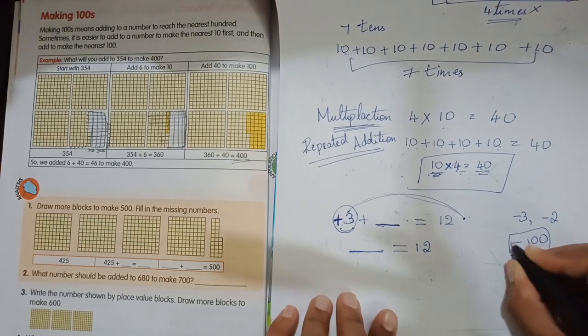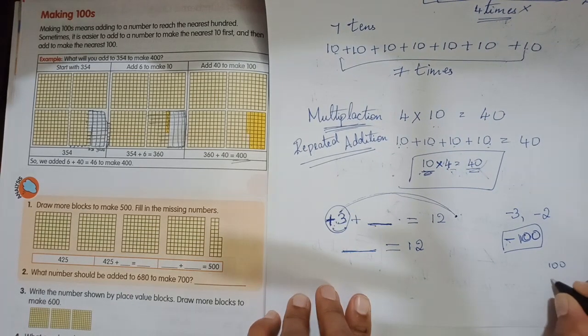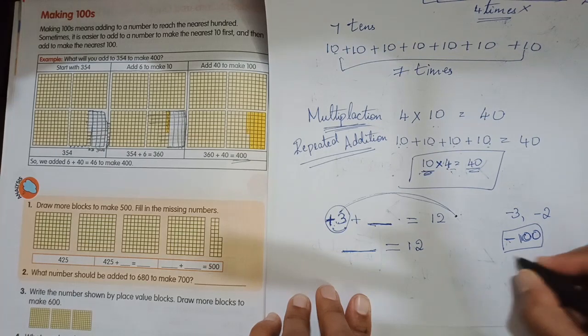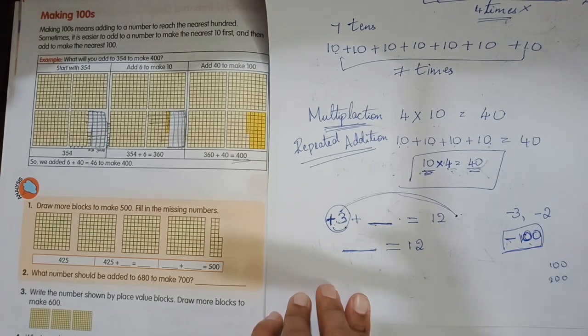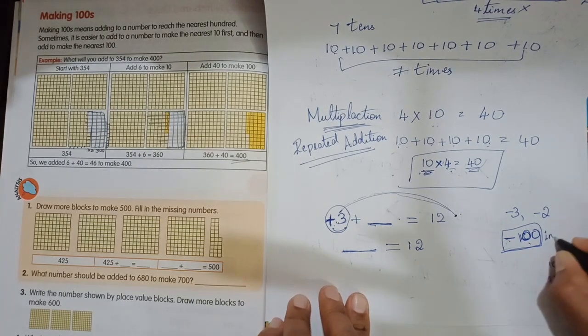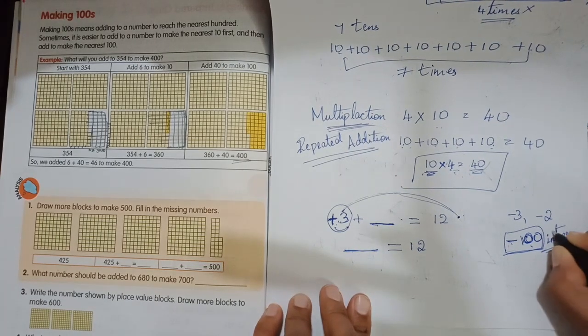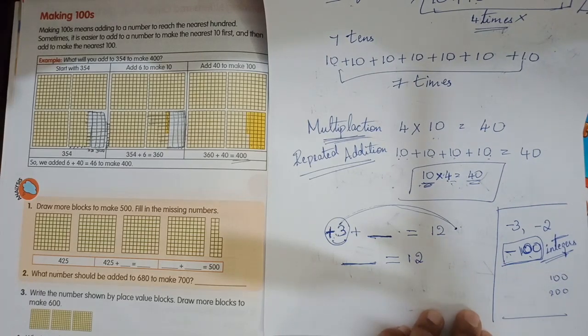There are numbers known as minus 100, minus 200 and so on. They are called integers. But don't worry, you will learn about it in the higher classes.